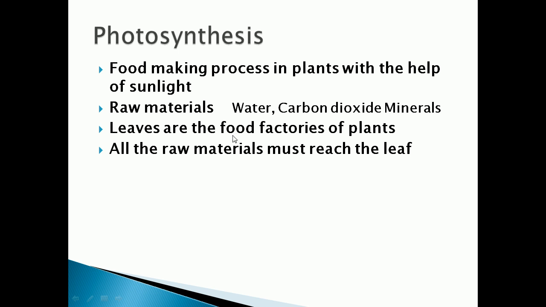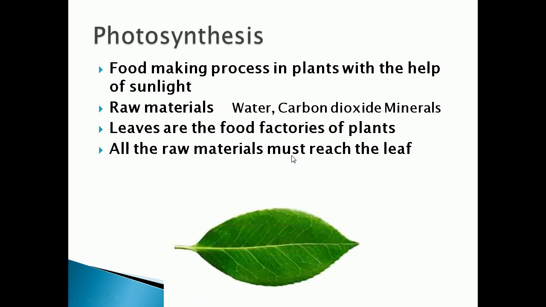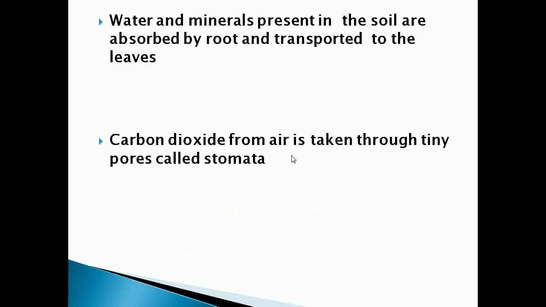As so the leaf is called the kitchen of the plant. So all the materials such as water, carbon dioxide and minerals which are required for photosynthesis must reach the leaf. Understood, children?